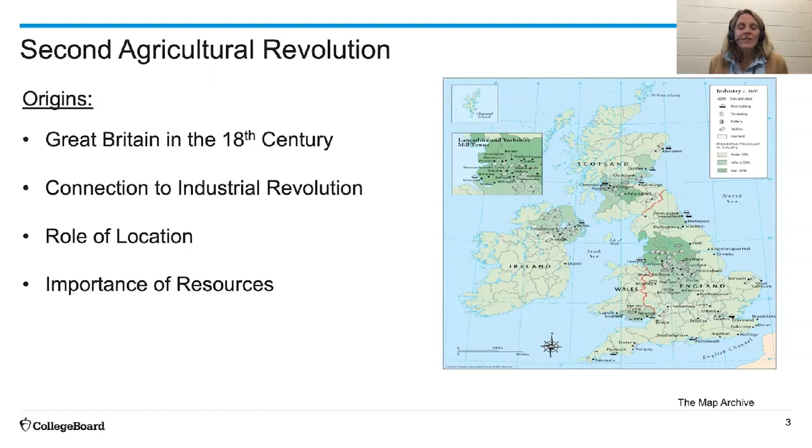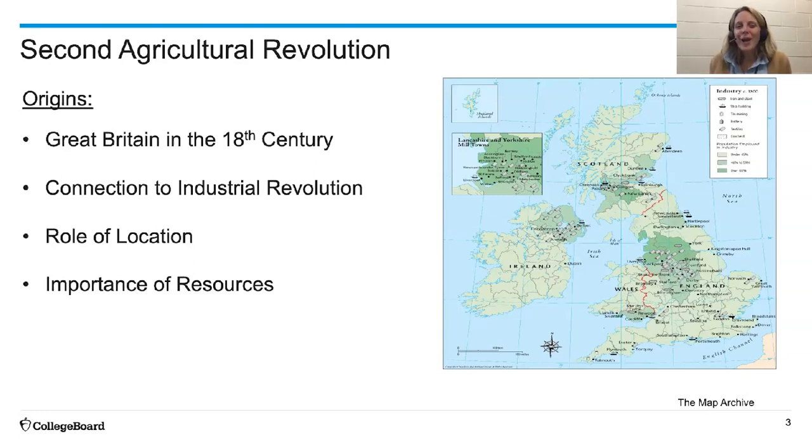But the reason we give you the rough dates is because there's also this connection to the Industrial Revolution. While the Industrial Revolution started a little bit before, the second agricultural revolution is going to overlay, and it's the combination of these two things together that are going to revolutionize farming as we know it today. Why there? Well, didn't I tell you they were one of the most powerful navies in the world?